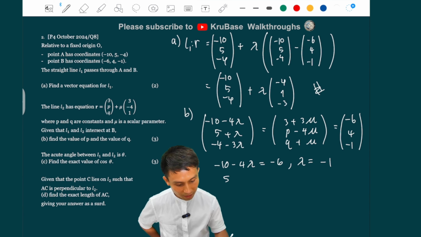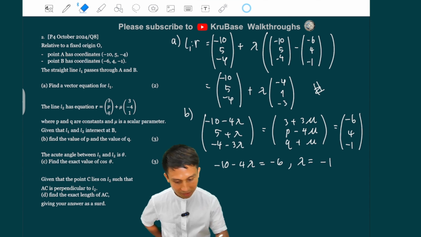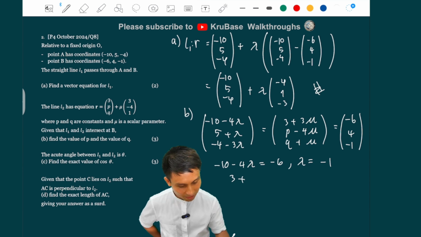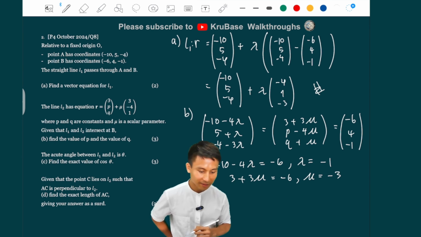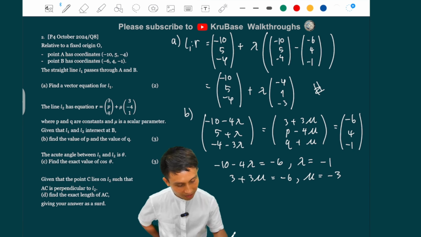So I'm saying 5 plus lambda, being minus 1, equals the second component there, p minus 4 mu. Ooh, I haven't found mu. Hang on, I need to find mu first. So we say 3 plus 3 mu equals minus 6. So mu equals minus 9 over 3, which is minus 3. And then we use that to find p. So p minus 4 mu, with mu minus 3, equals 4.